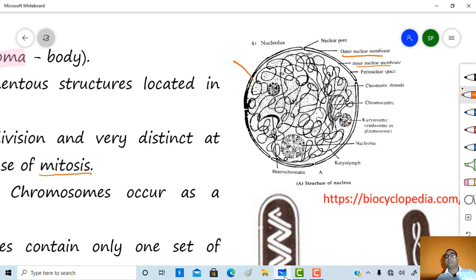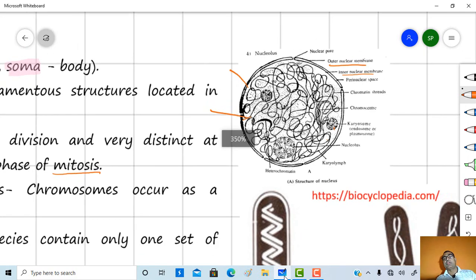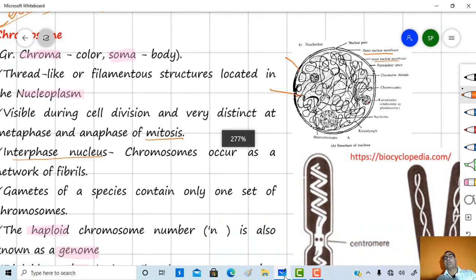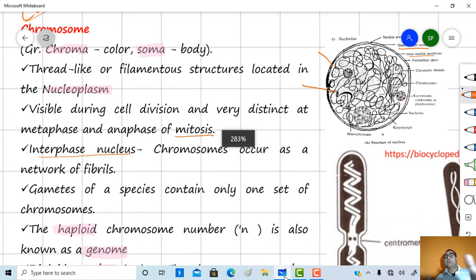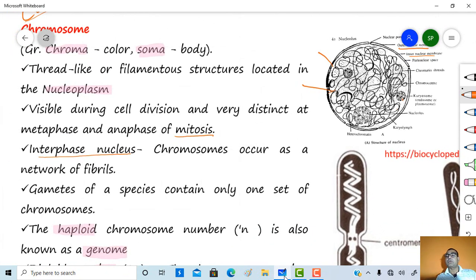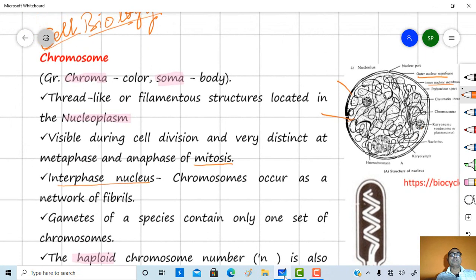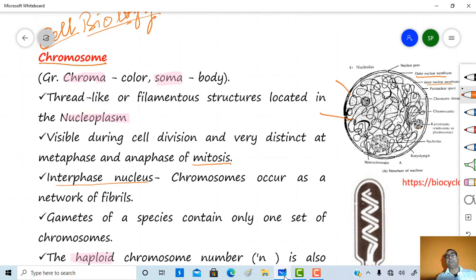Within this nucleoplasm, thread-like structures are present, which are called chromatin fibers, usually observed during the interphasic nucleus. But when cell division takes place, these chromatin fibers become shortened and rod shaped, and this rod shaped shortened structure is generally considered a chromosome.